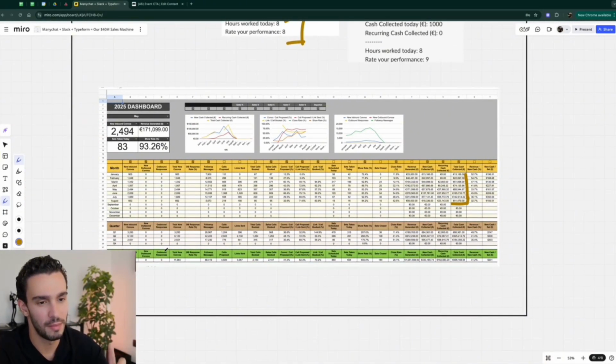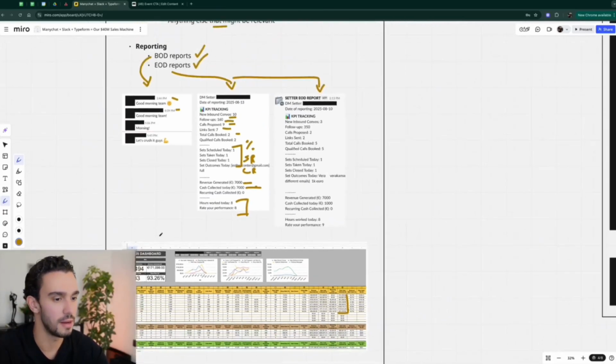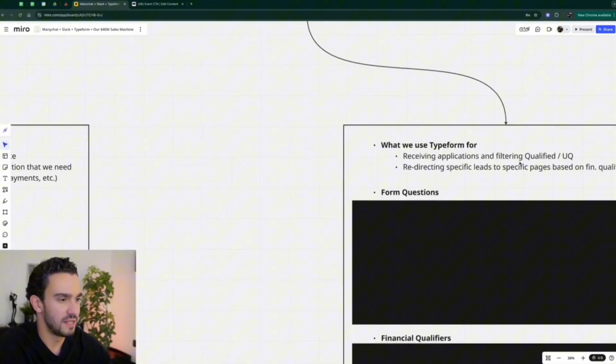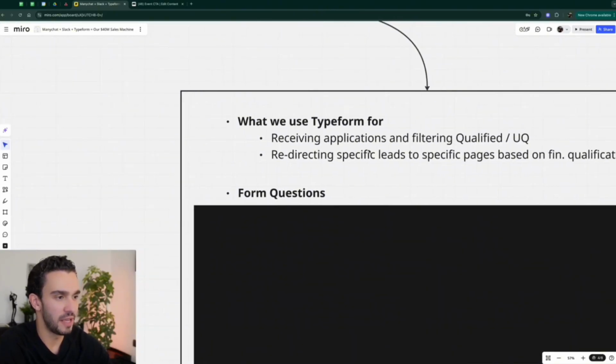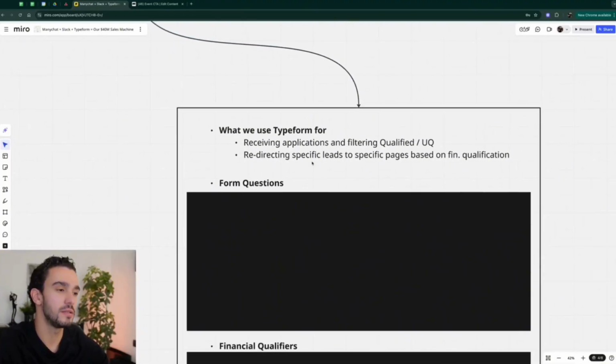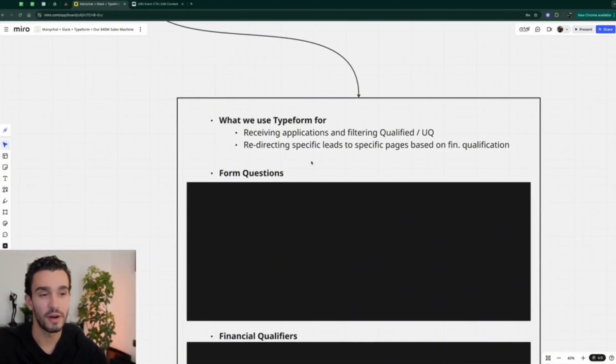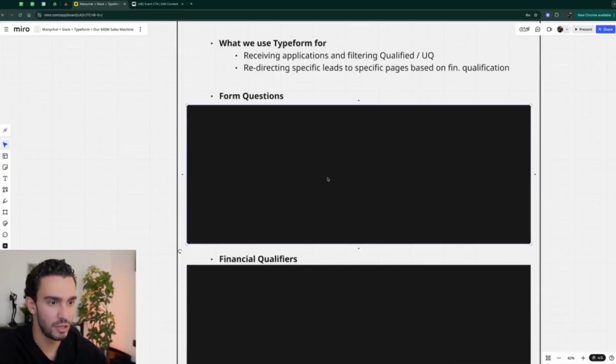We have a monthly summary, we have weekly summaries, and then we have daily summaries as well, where we can see for each of the DM setters on a monthly, weekly, and daily basis their performance, their numbers, and their inputs. Now, when it comes to Typeform, obviously the reason we use Typeform is to receive applications and filter qualified or unqualified leads, and then also redirect specific leads to specific pages based on their financial qualification and whether they're actually qualified or not. I'm going to dive in and I'm going to show you the form questions that we